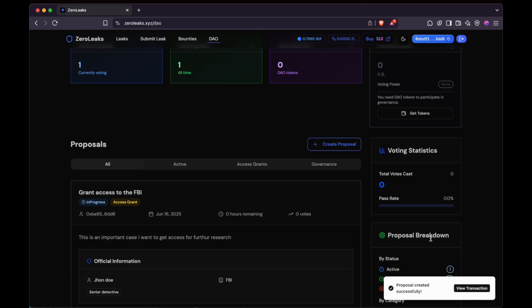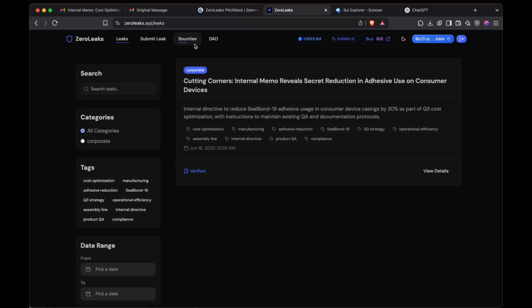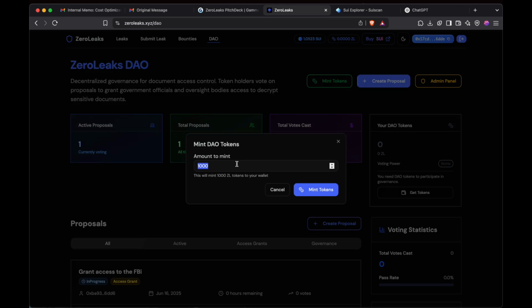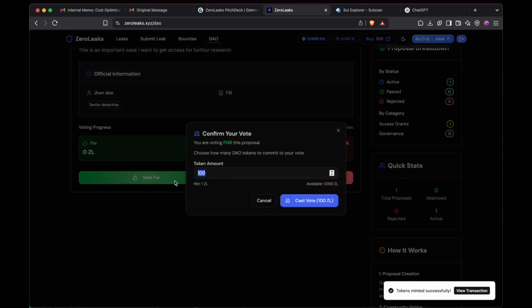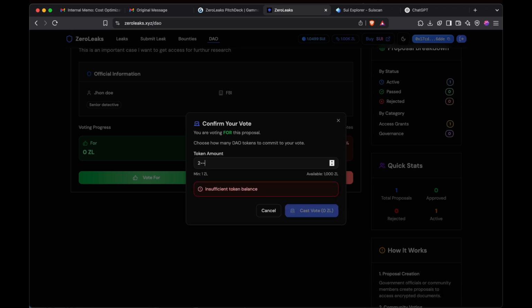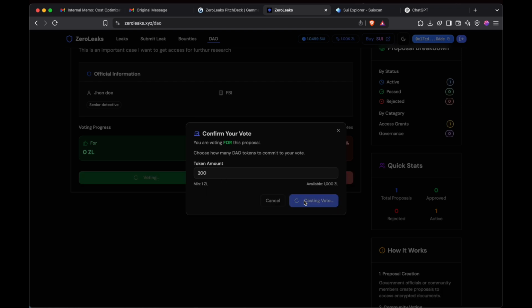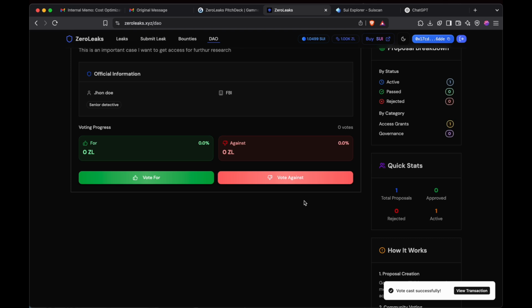The proposal was created successfully. I will now go from this ID and mint some tokens. You need the ZL tokens to vote on proposals, and I will vote with, let's say, 200 tokens. And I have voted successfully.